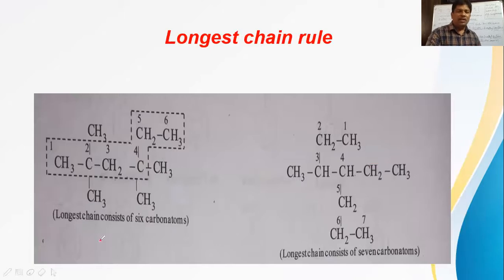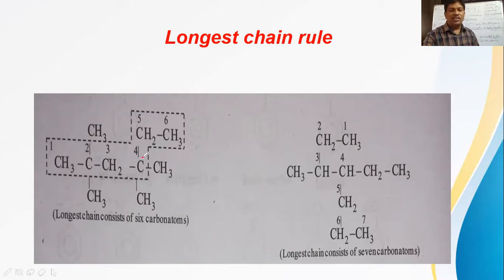The next example for this longest chain rule: in this given structure, if you check the longest chain, 1, 2, 3, 4, 5, 6, there are 6 carbons. If you take a straight chain like this, only 1, 2, 3, 4, 5 carbons come. But if you take the zigzag path, we get 6 carbons. So the 6 carbon chain should be considered instead of the 5 carbon chain.